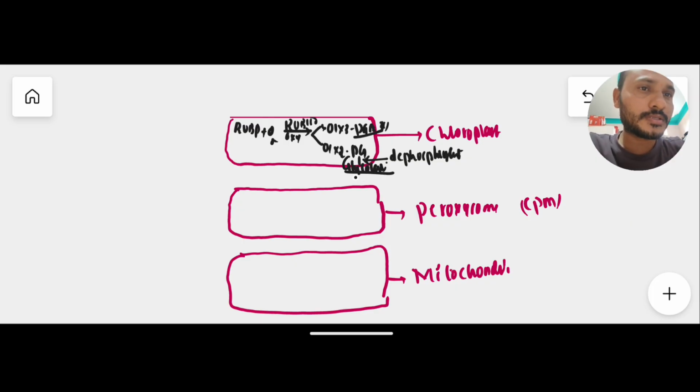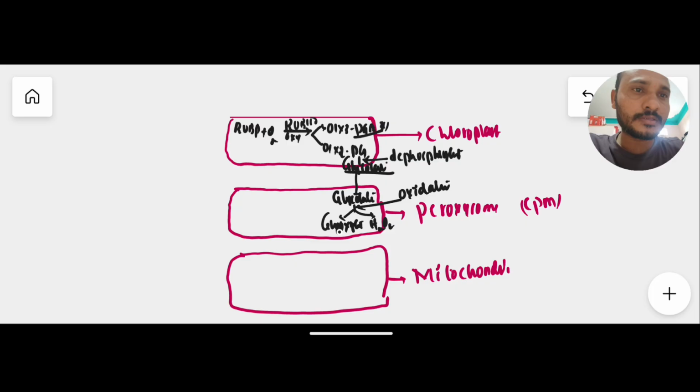Now what happens later? The formed glycolate enters into peroxisome. In peroxisome, this glycolate undergoes oxidation. So the oxidation process occurs in peroxisome only, very important. When the glycolate undergoes oxidation, two important components are produced: glyoxylate will form, and also hydrogen peroxide, H2O2, as a by-product. This hydrogen peroxide is toxic, and it is broken down or destroyed by the catalase enzyme.